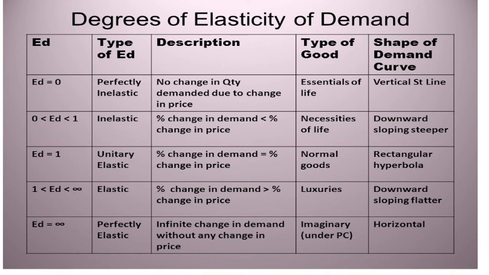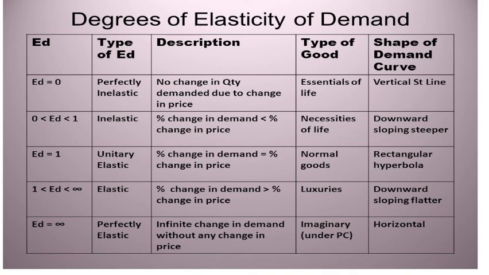Percentage change in demand is less than the percentage change in the price. In case of necessities of life, it takes place and the shape is a downward sloping steeper curve. ED is equal to 1, unitary elastic. The percentage change in demand is equal to the percentage change in price. It happens in case of normal goods, and the shape is a rectangular hyperbola, where we see rectangular hyperbola in case of perfect competition market. Okay.